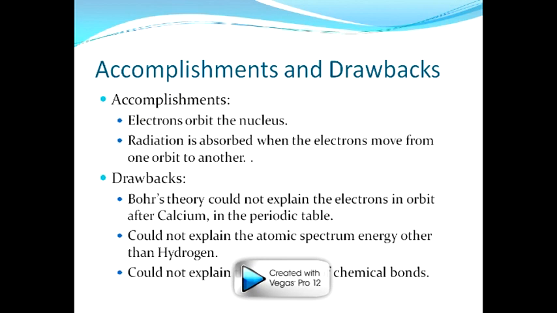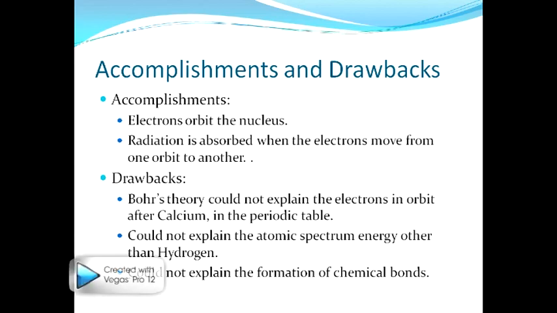Accomplishments. Electrons orbit the nucleus. Radiation is absorbed when the electrons move from one orbit to another. Drawbacks. Bohr's theory could not explain the electrons in orbit after calcium in the periodic table. It could not explain the atomic spectrum energy other than hydrogen. Finally, it could not explain the formation of chemical bonds.